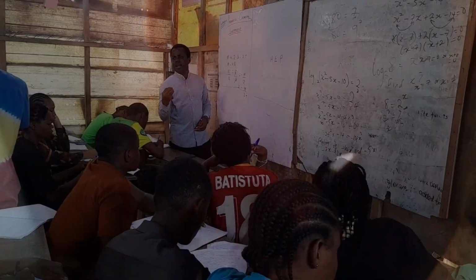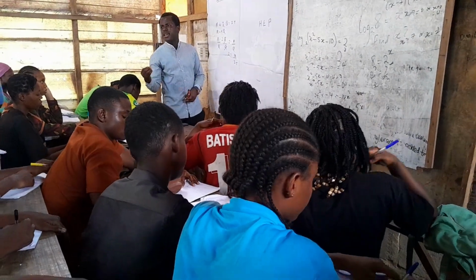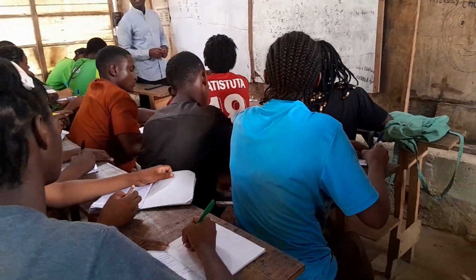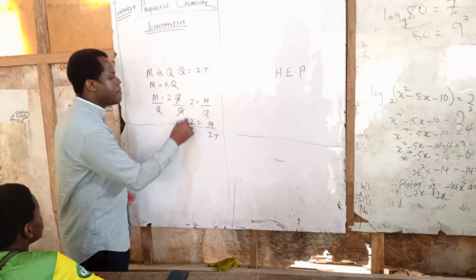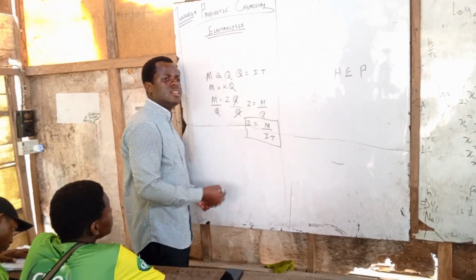Now what's my M? My M stands for mass. My I stands for current in ampere. My T stands for time. So whenever you are given a question in electrolysis, you can be able to address them using this formula. This Z is standing for a constant. What do I call it?